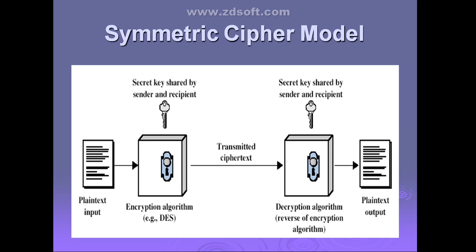Yes, ma'am. It is going to come up with the 5 ingredients. I told, this is again a very important question. They can ask you a 5-mark or 10-mark question: explain the symmetric cipher model in detail. At that time you need to draw this diagram. Or they may ask you to explain the symmetric encryption scheme, what all the ingredients are, how it works, in detail. That time you need to draw this diagram at least.